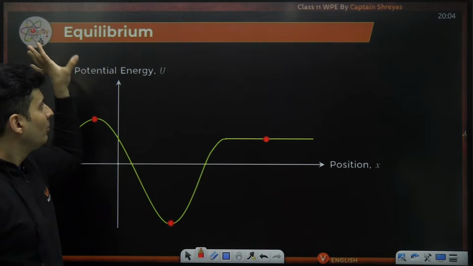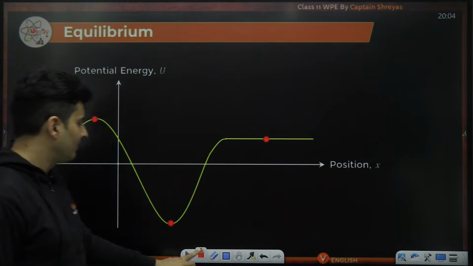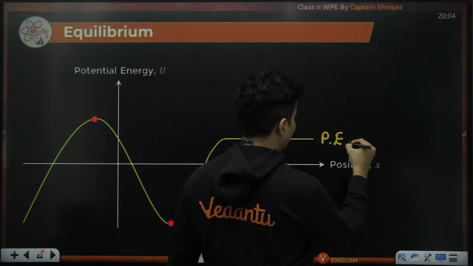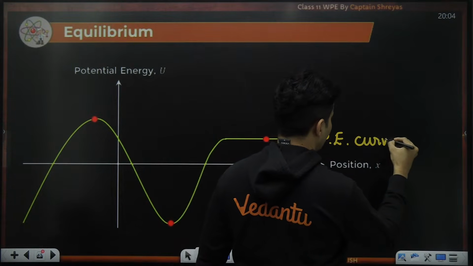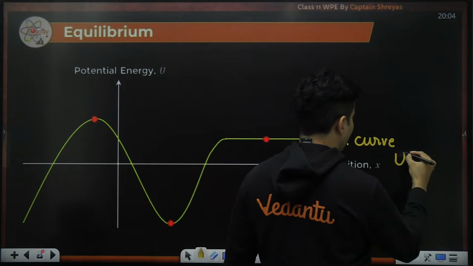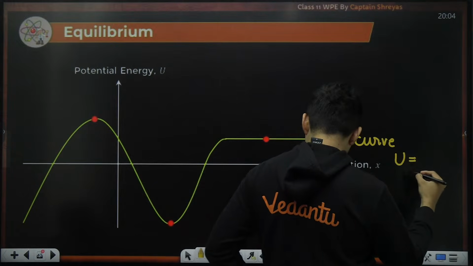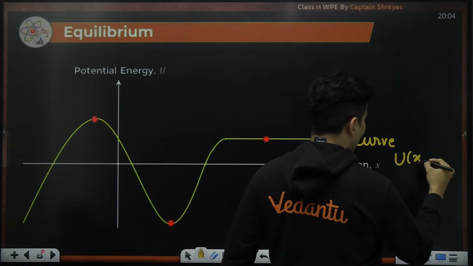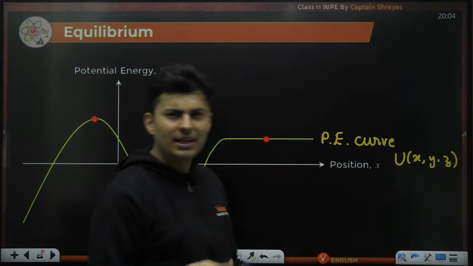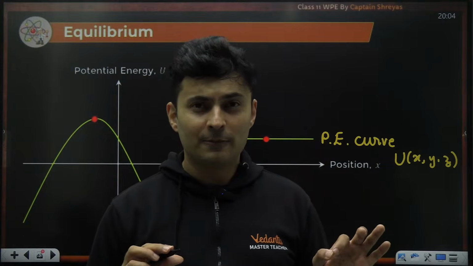That is called a potential energy graph or potential energy curve, because our energy will be some function of X or Y or Z, and you plot it with respect to it.